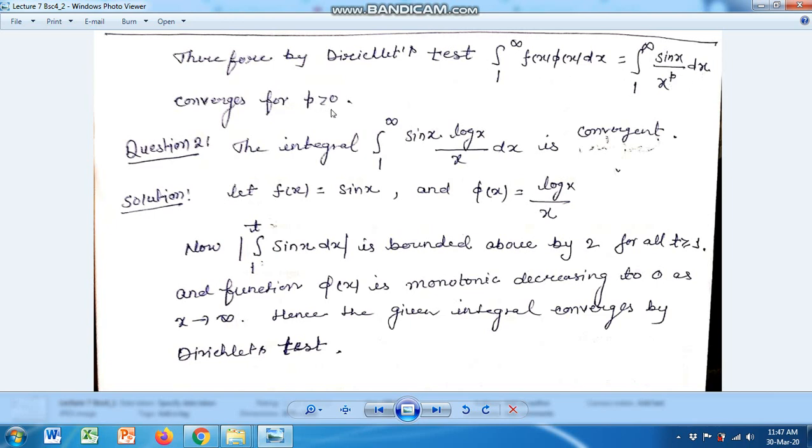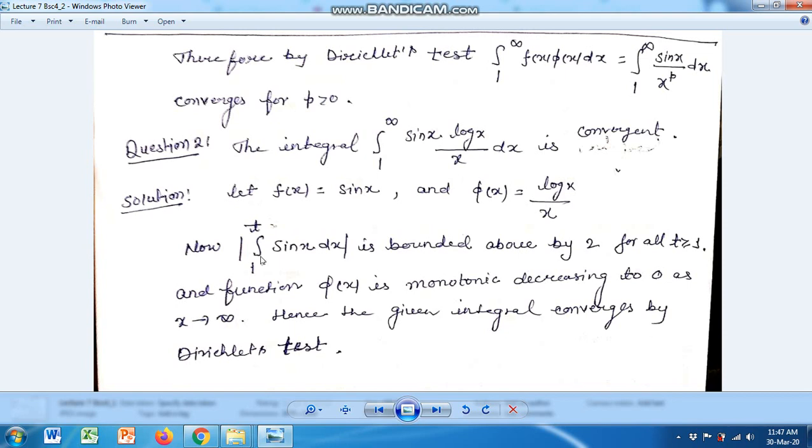The next problem is to prove that the integral from 1 to infinity of sin x times log x upon x dx is convergent by using the Dirichlet test. We assume f(x) is equal to sin x and phi(x) is equal to log x upon x.